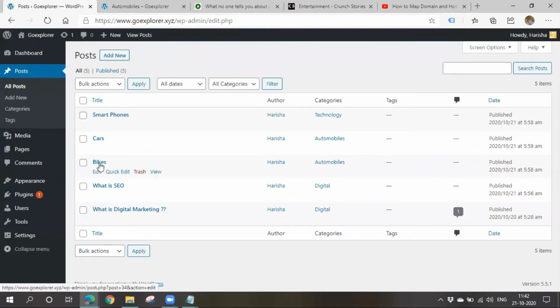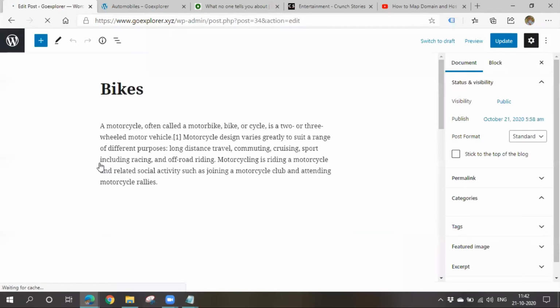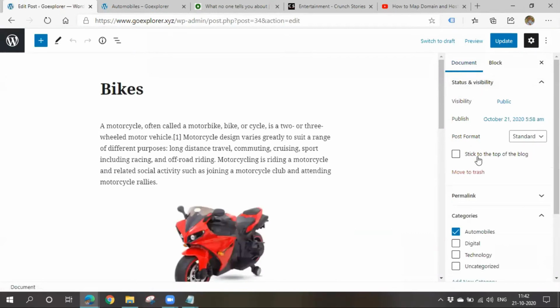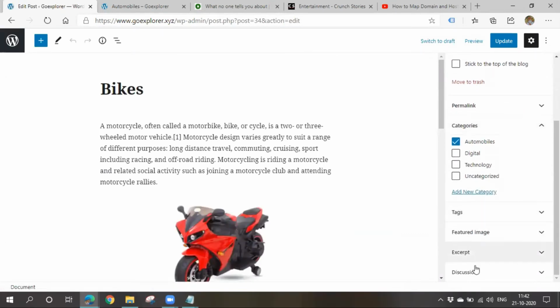If you open that particular post, are you finding any option here so that we can assign this particular post to a page? No, ma'am, there is no option.